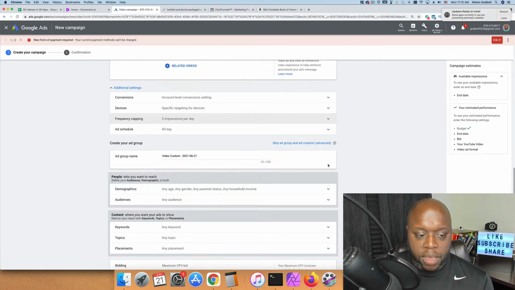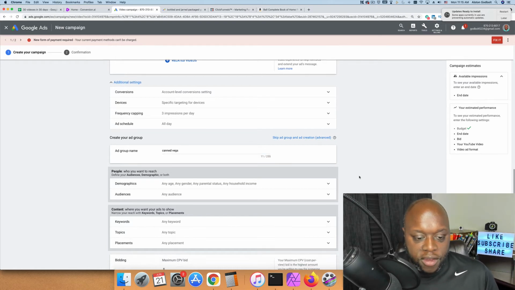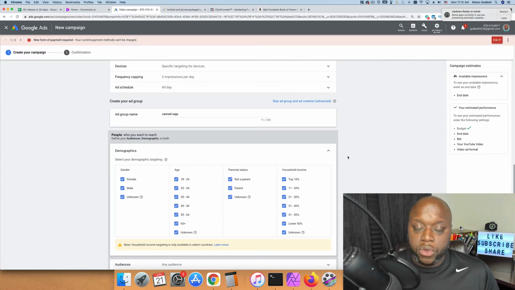The next step is to add a name. What we could do is we could add this to like canned veggies. There we go. Canned veg, and then we can select our demographic. What you may want to do is decide who your target market is.